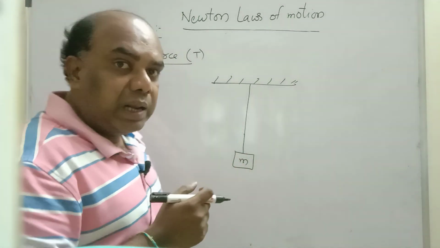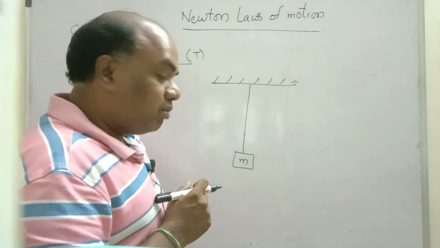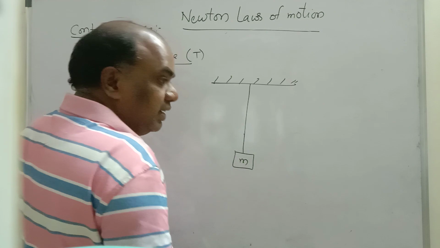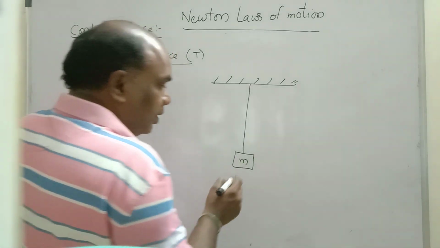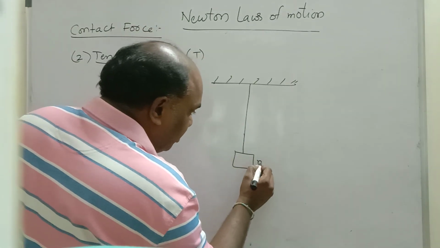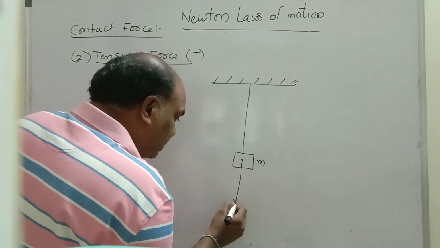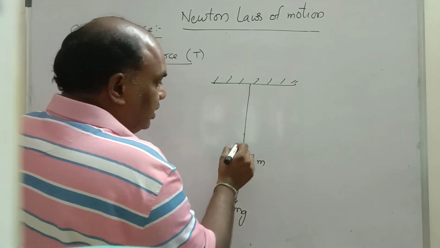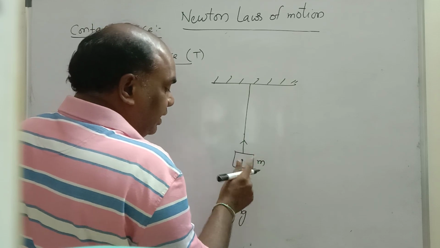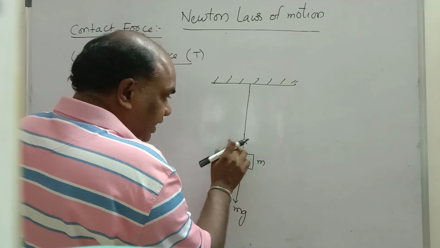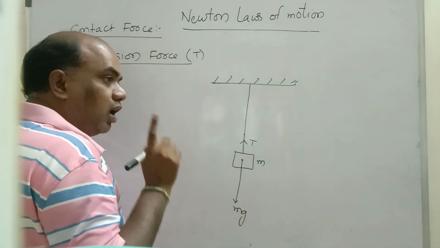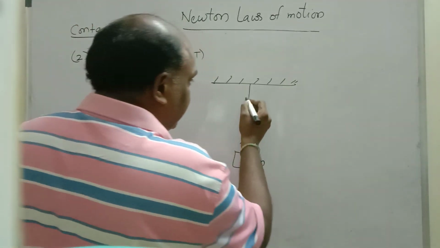Here, what is the normal force? Can you say what is normal? Normal means contact force. There is no horizontal surface in contact, so normal is not there. So from the center of the mass m, weight acts downwards towards the earth. Tension is always away from the point. If the tension of the string is away from the point, we know that according to Newton's law, always two equal and opposite forces act on the body.